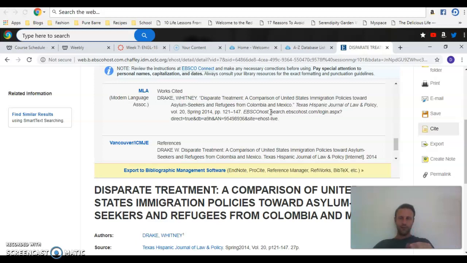That's the first paragraph. The second paragraph is going to explain how this is useful for your argument, how this is useful for your paper. Okay. You'll have to do that for every source that is used from our databases. You won't have to do those annotations for authors that we've read, like Plato and Bacon, or T. Bui. You'll have to cite them, but you won't have to do an annotation for them. Okay, just your 5 outside sources.